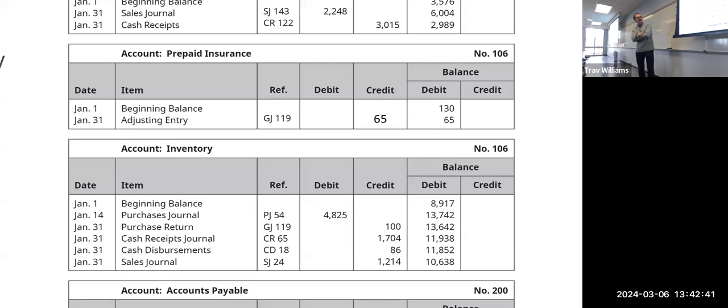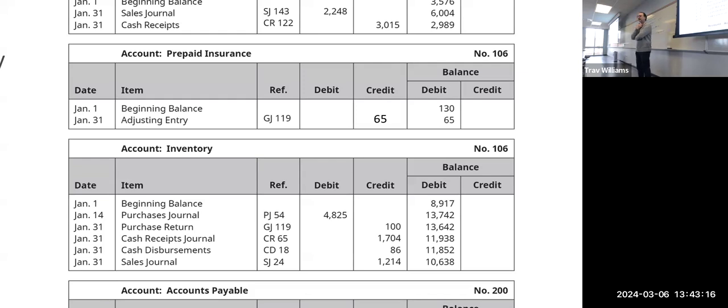Inventory. We started with this much. We made some purchases from the purchases journal. So our inventory goes up. We return some. Remember the returns, they're recorded in the general journal, right? And so then inventory goes down by $100 because we returned it. From the cash receipts journal, 1,704. Why would we credit our inventory account?